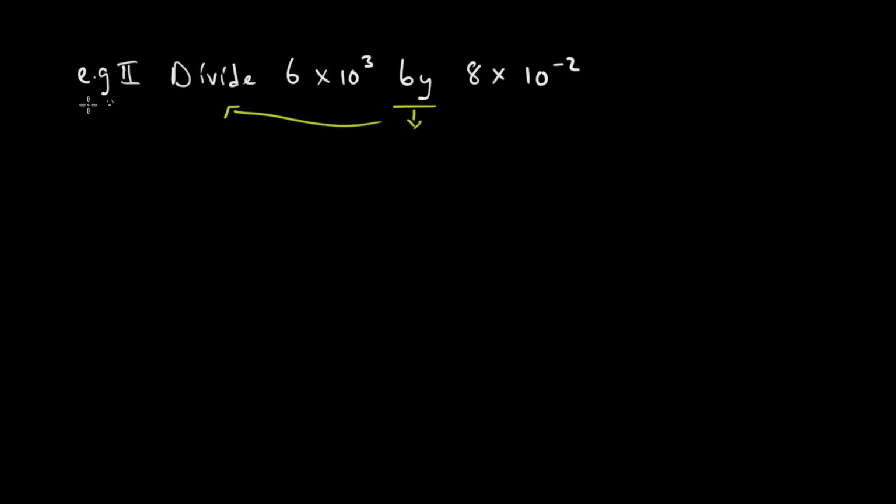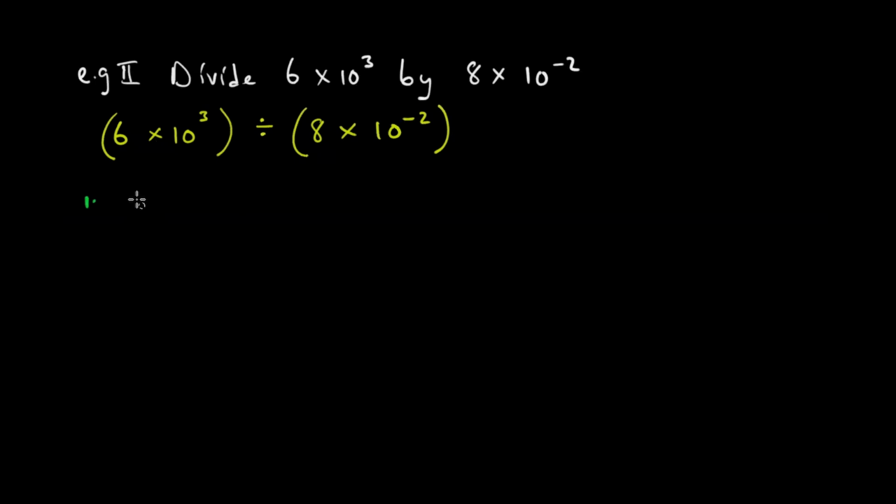Alright. So let us answer our question. Our question was 6 times 10 to the power 3 dividing 8 times 10 to the power minus 2. I want to give you two questions. I want you to tell me the answer.